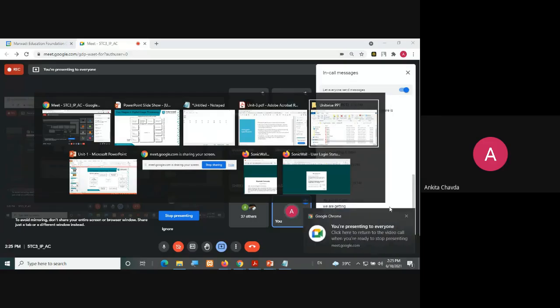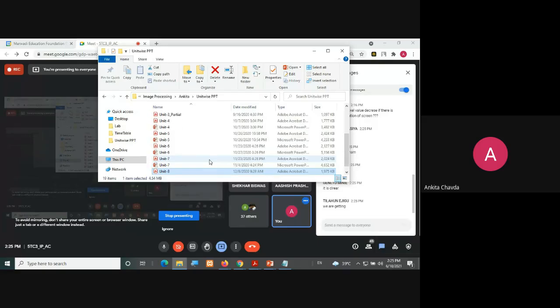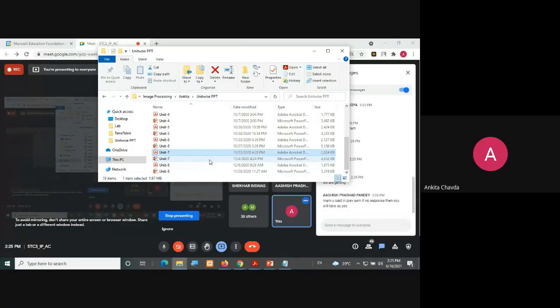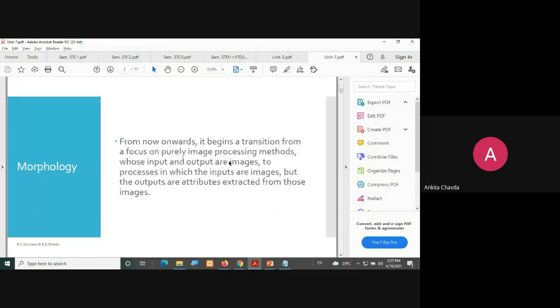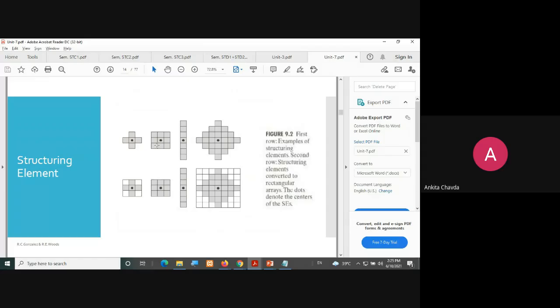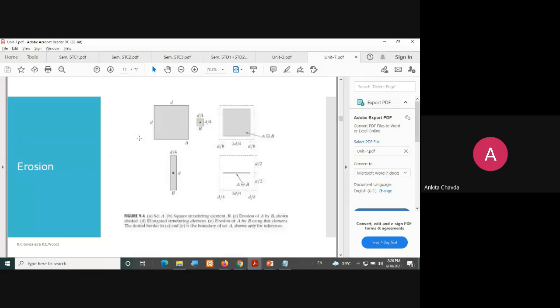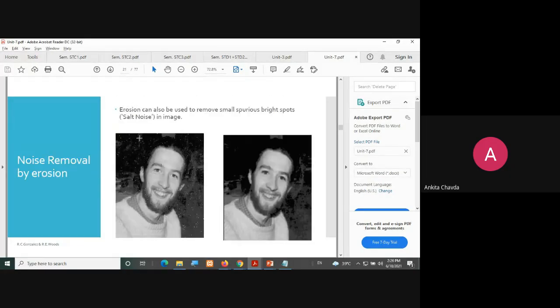So in morphological processing, what you will do is use the structuring element, which will smooth your curves, because you are interested in only those elements which will fade.